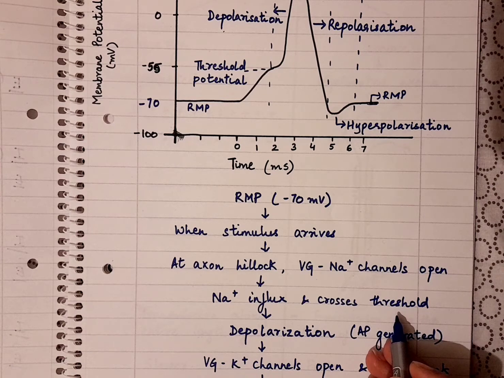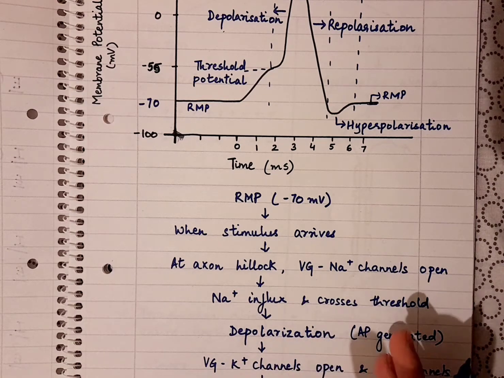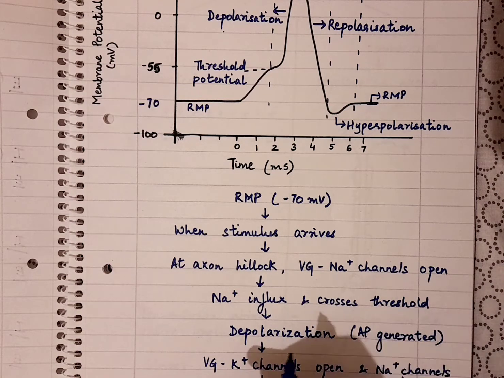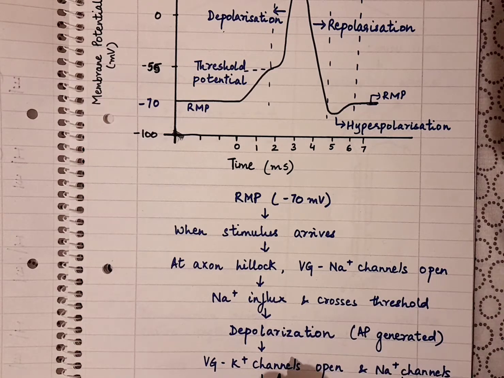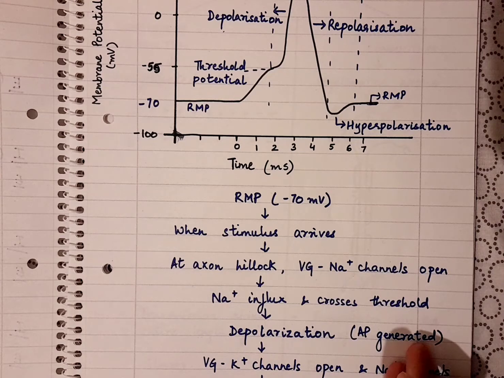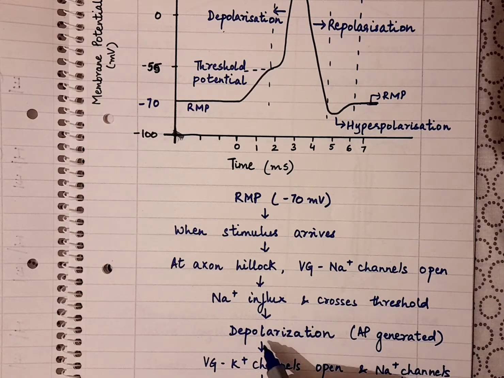The influx of sodium ions causes the potential to move towards the positive side, and once it crosses the threshold voltage, we call it depolarization, and there's a generation of the action potential.